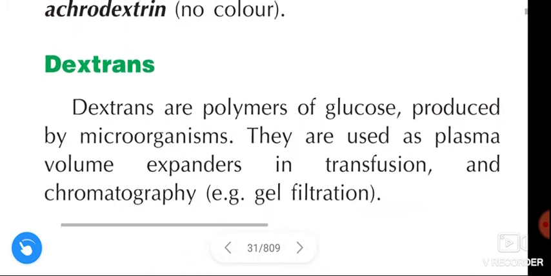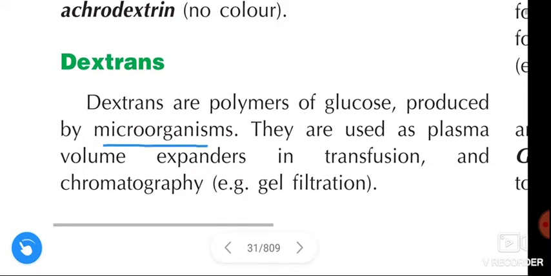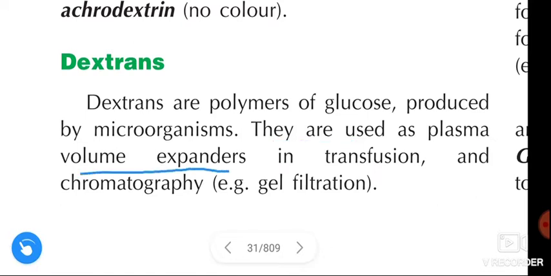Next, dextrans. Dextrans are polymers of glucose produced by microorganisms. They are used as plasma volume expanders in transfusion and chromatography. An example is gel filtration.